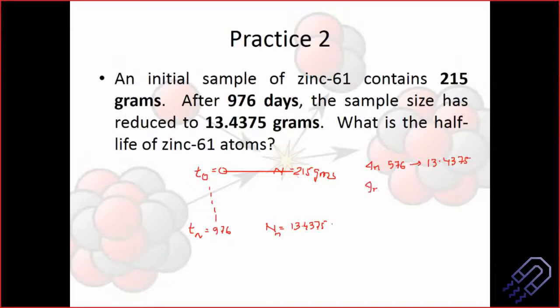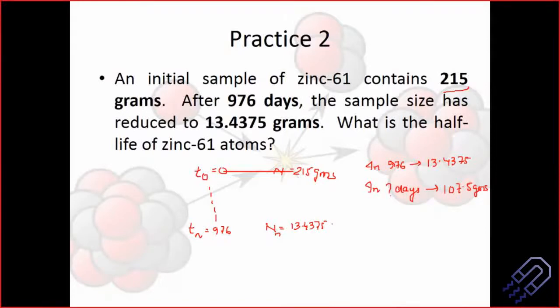In how many days will this reduce to half, so half of 215? So in how many days it will be 107.5 grams? So now you can actually use the unitary method and try to find out the answer.